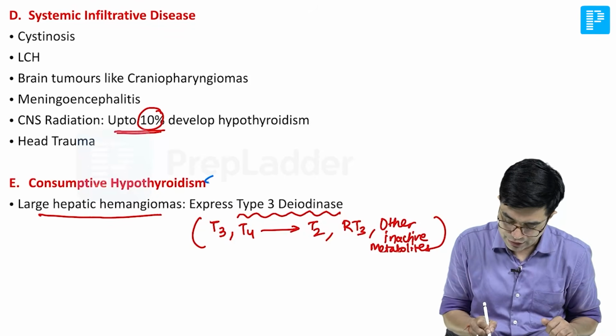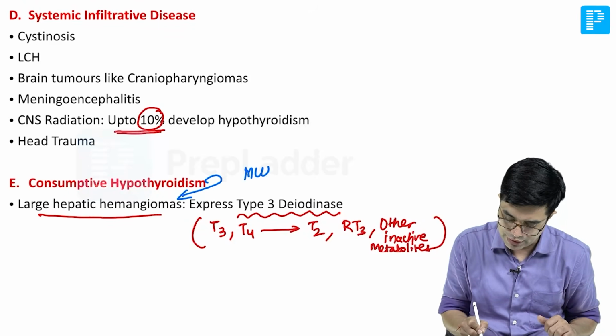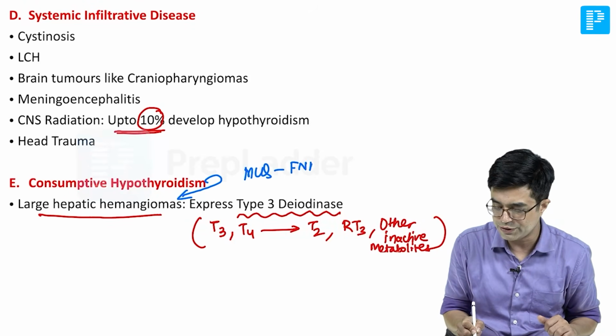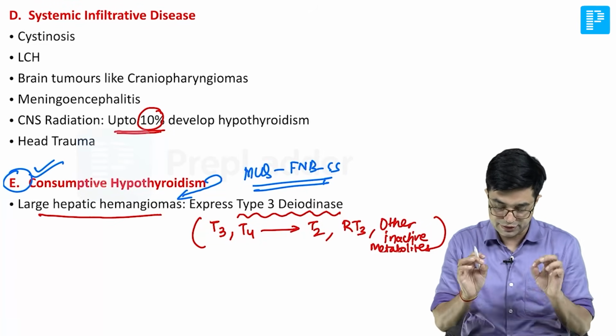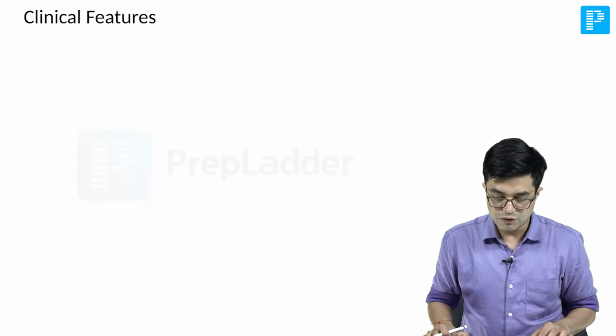Cause of consumptive hypothyroidism was an MCQ asked in the Fellowship National Board Super Speciality exam some years back. Please remember this. Very, very important. It is mentioned in Nelson. Right. Next we move to the clinical features.